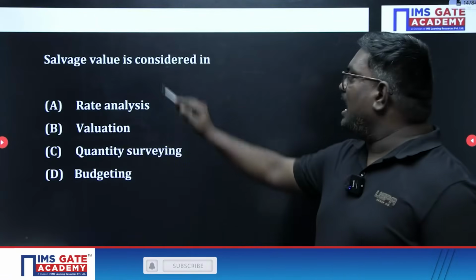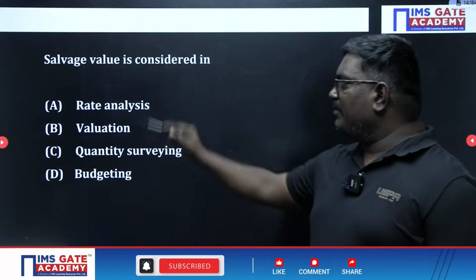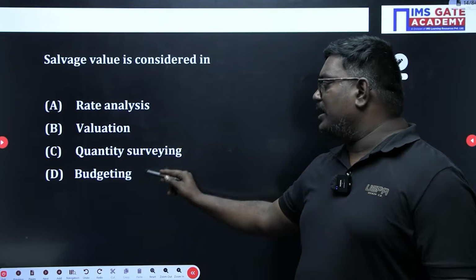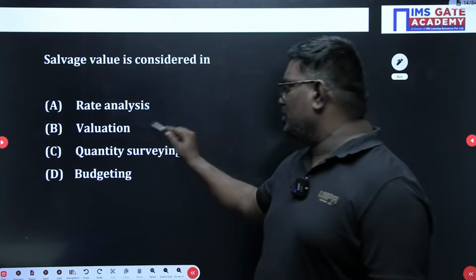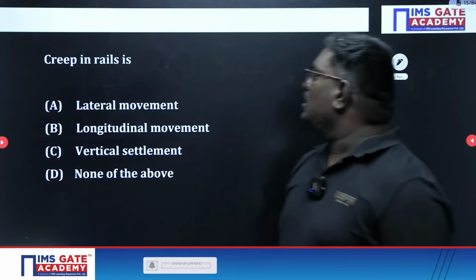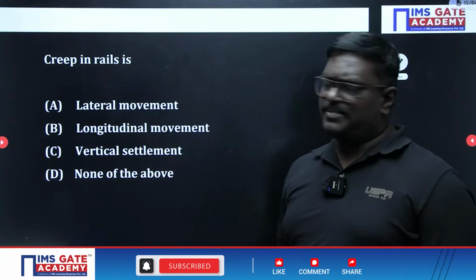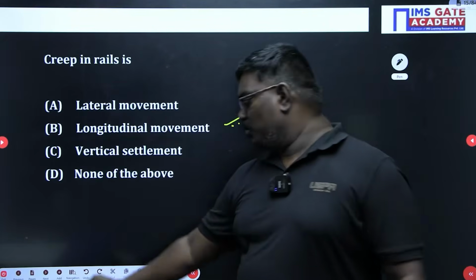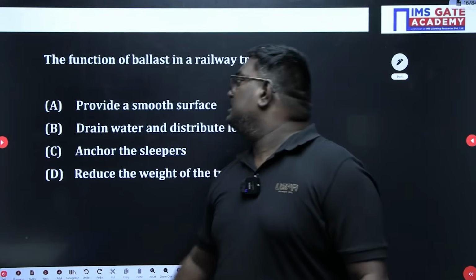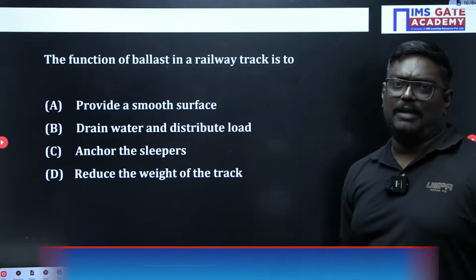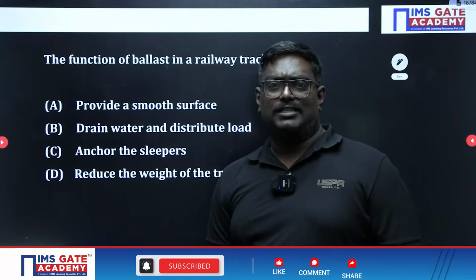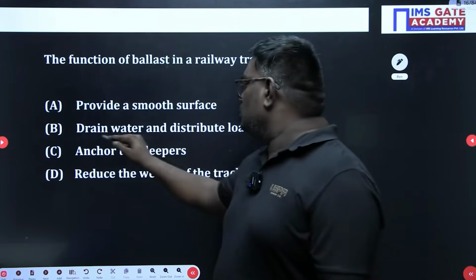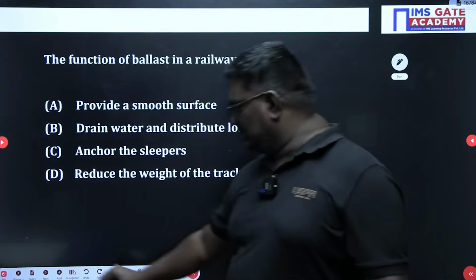Now, salvage value is considered in. Here we have different things: rate analysis, valuation, quantity surveying and budgeting. It is a standard condition; we can say valuation. Now, creep in rails. This is a transportation question in railway engineering. Creep in rails is due to longitudinal movement, because there is a movement of rails. The function of ballast in a railway track is to distribute the load evenly or to drain the rainwater. So option 2 is the right answer here.